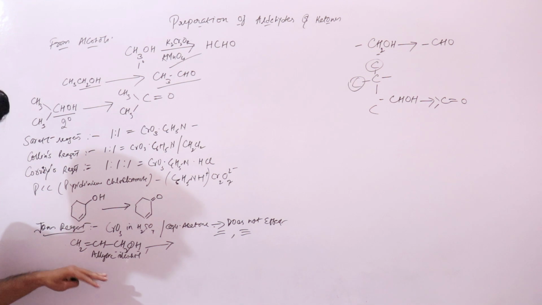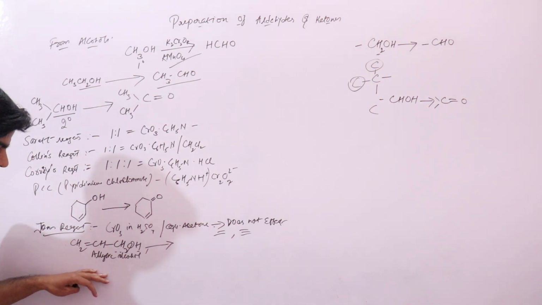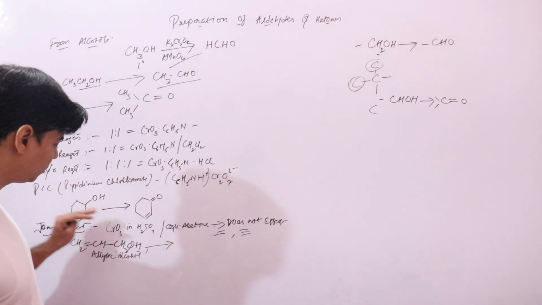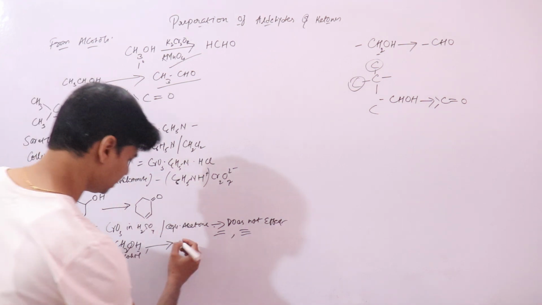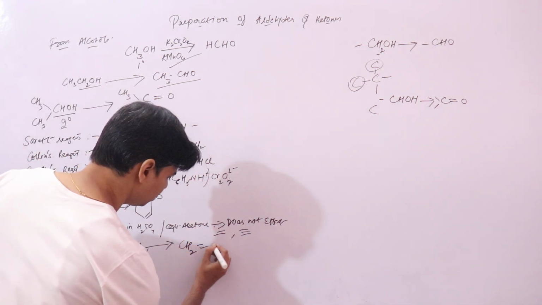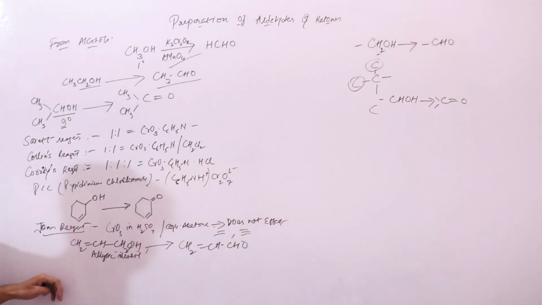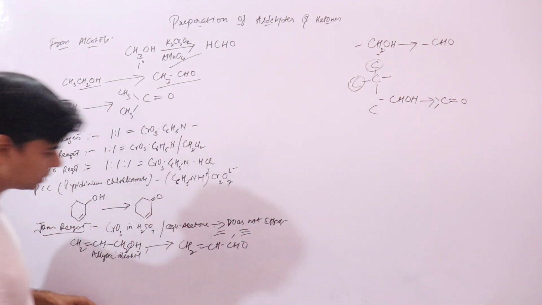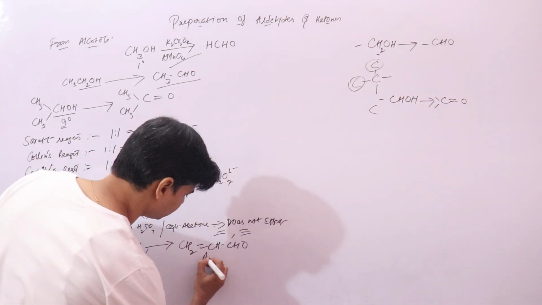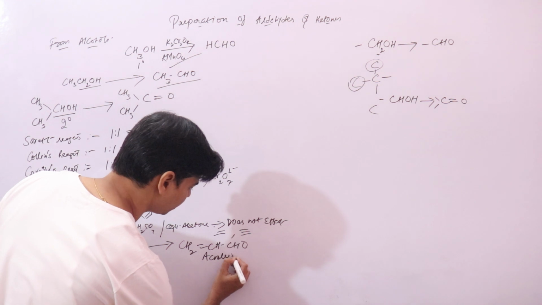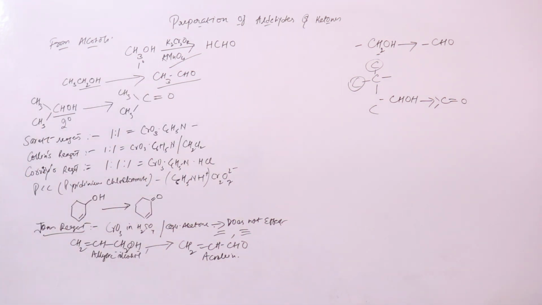So this unsaturated alcohol, with Jones reagent, will give you an unsaturated aldehyde, CH2=CH-CHO. This is what you call acrolein. Acrolein. You can see some other examples also.